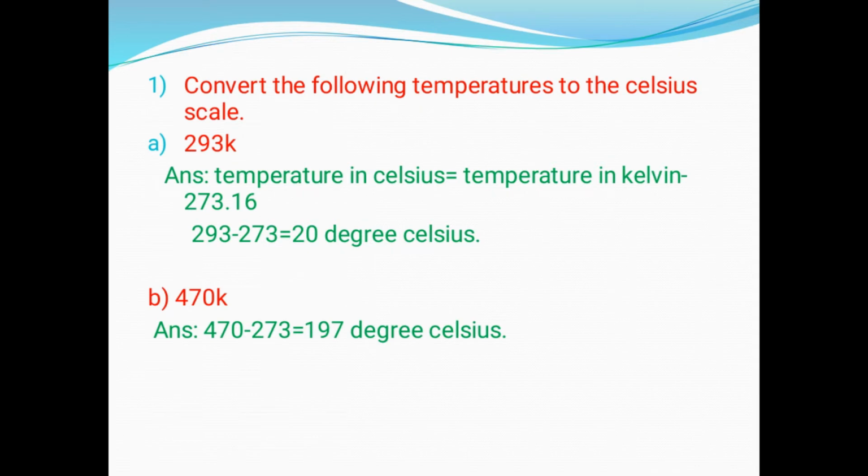So here 293 Kelvin. So 293 Kelvin will be 293 minus 273, that is 20 degrees Celsius. Next is 470 Kelvin. So 470 minus 273 equal to 197 degrees Celsius.